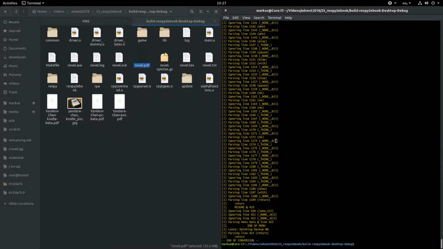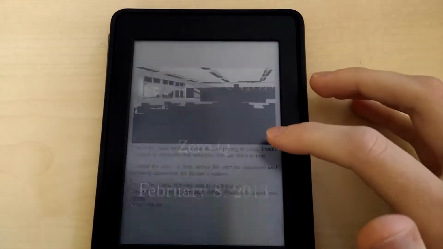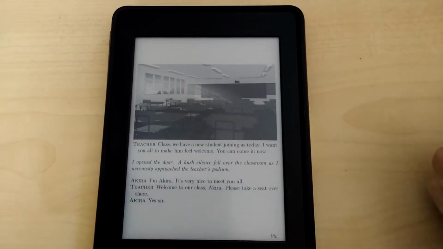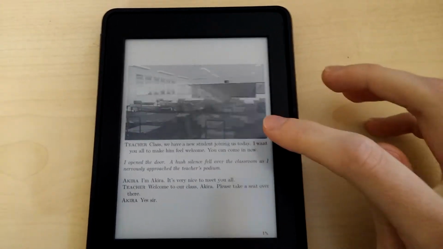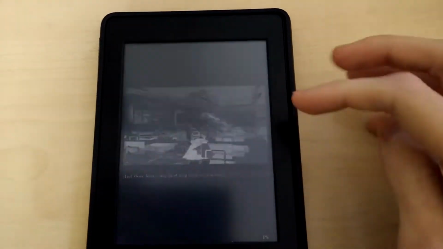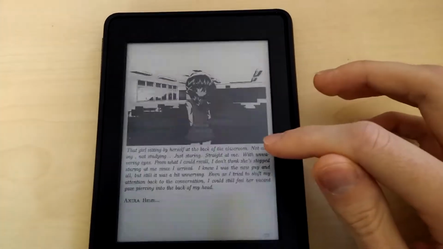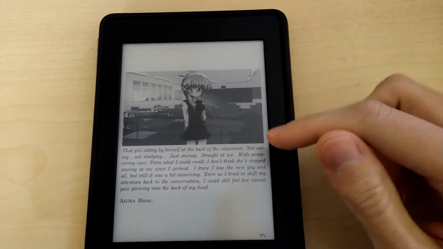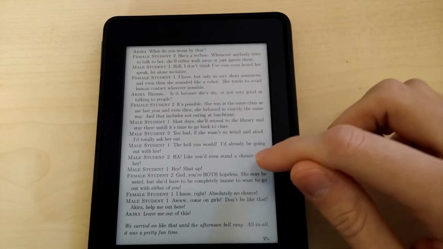Okay, so now let's take a look at how this actually looks on a Kindle. That's how it looks when you open the book. And we can see what you just saw, only black and white, but yeah, it's actually quite nice to read that way. You can see also character sprites are supported, so in the proof of concept version they were supported. Let's go forward till we hit a decision point.